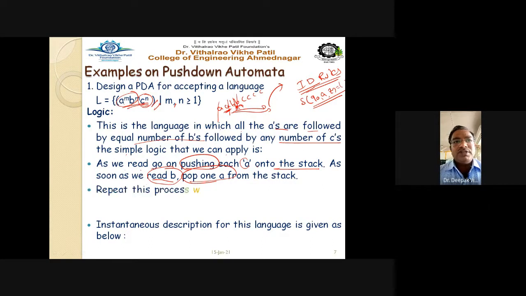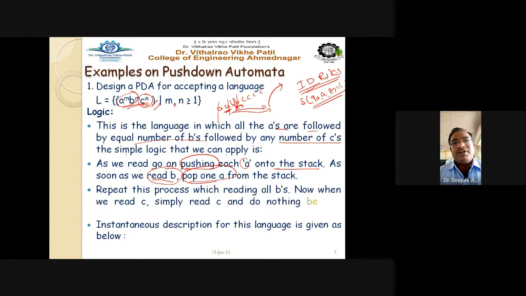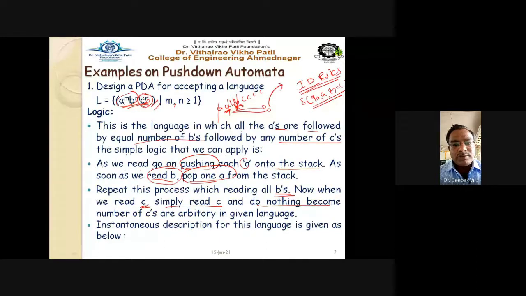Right? Then what about C? So repeat this process while reading all B's. For all A and all B, we repeat the process. Now when we read C, simply read C and do nothing, because there is a random number of C's. C may be 1, C may be 2, C may be 3, and it is not related to your A and B, right? So the number of C's is arbitrary in the given language. So we are not going to do any operation. That is nothing but NOP, no operation. While reading the C, we simply read the C and leave the PDA as it is, right?